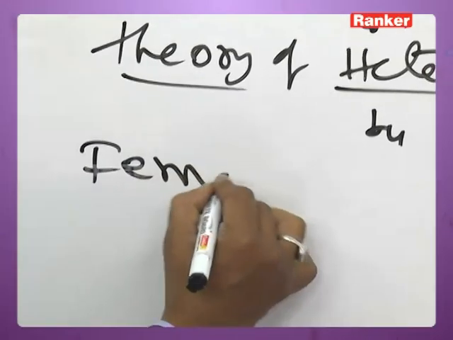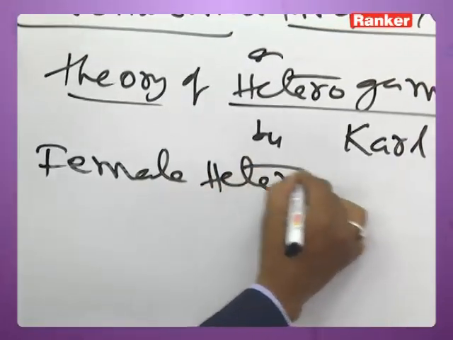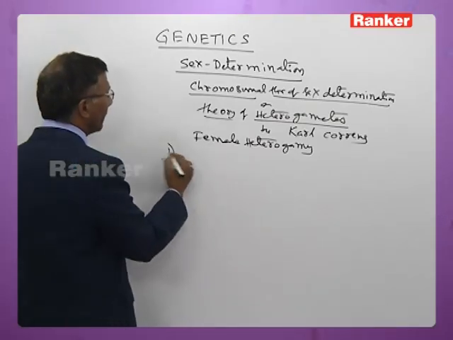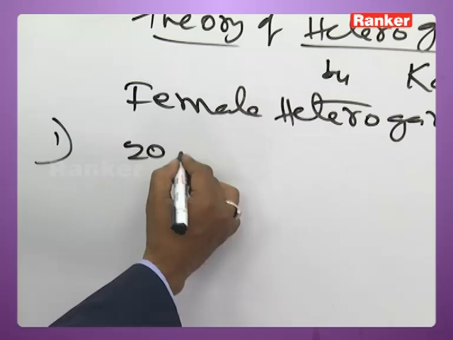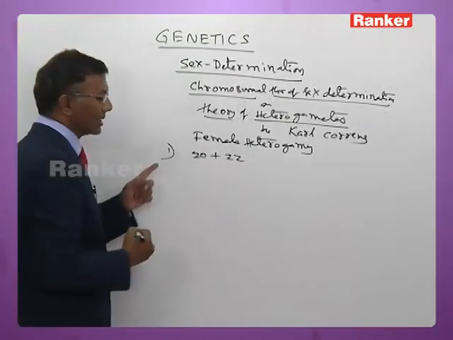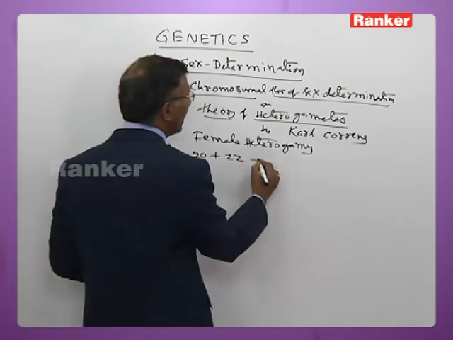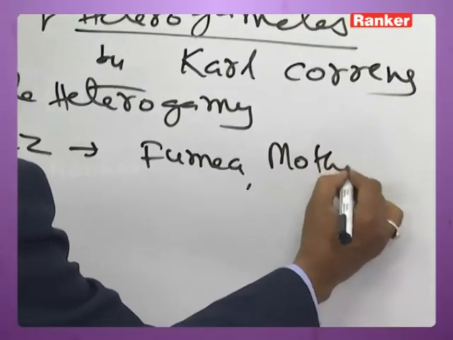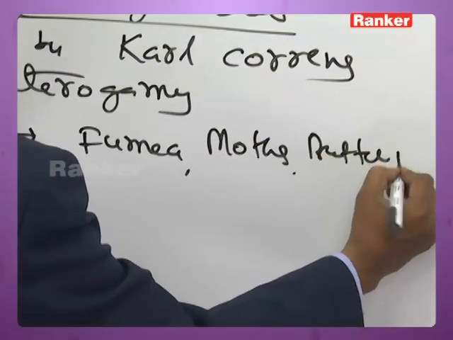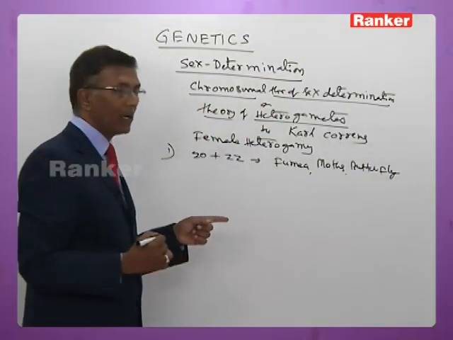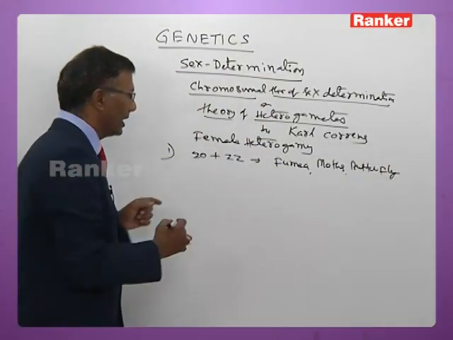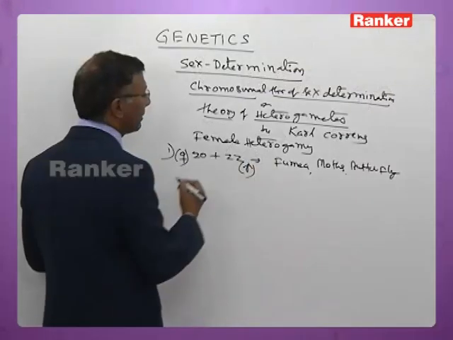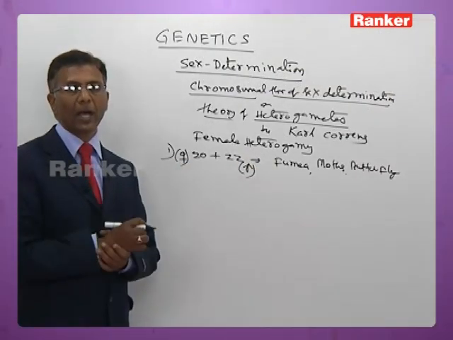Next, female heterogamy, which is found as the Z0, ZZ condition. It is found in Fumea, an insect, and in moths and butterflies. In moths and butterflies you find Z0, that is, females are heterogametic and males are homogametic.